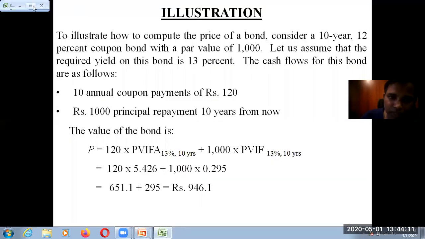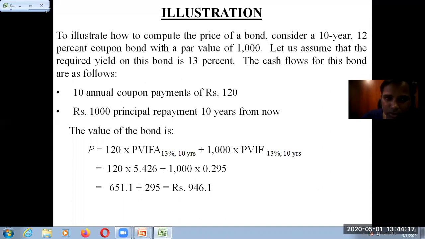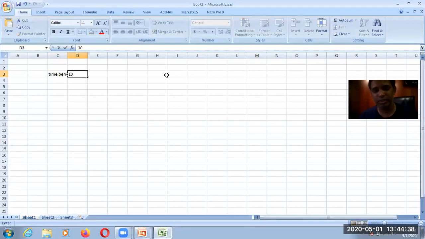So if I am investing in, let us say, for example, a certain bond which has a time period of 10 years.